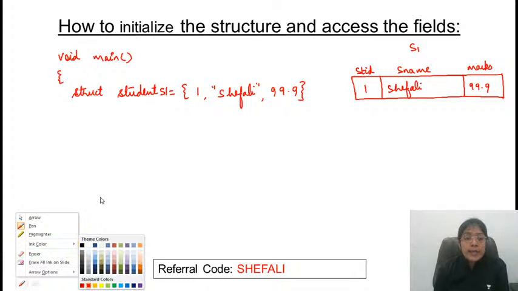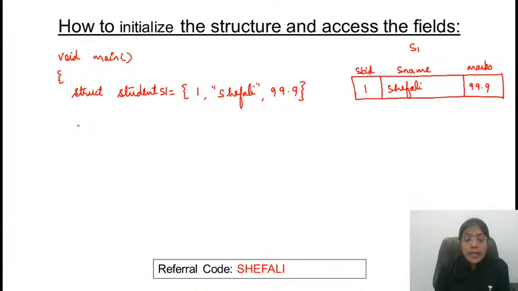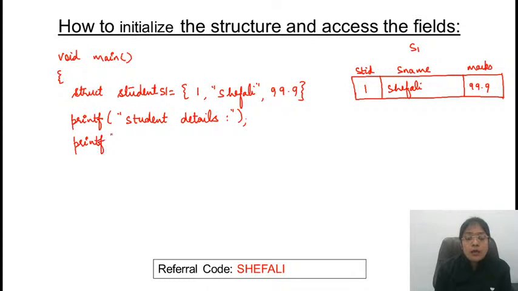Now if I want to access the values, how will you access them? If I am writing printf, student details are, I want to print the student details. First of all I want to print the student ID.